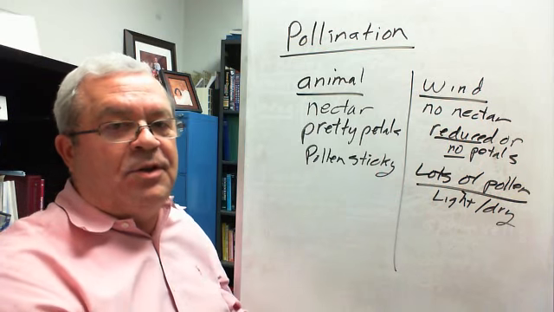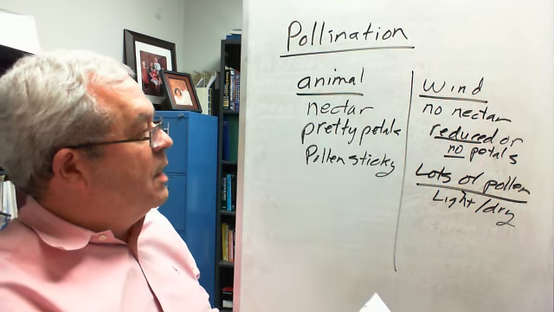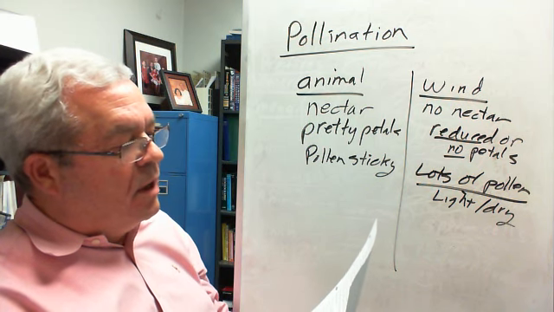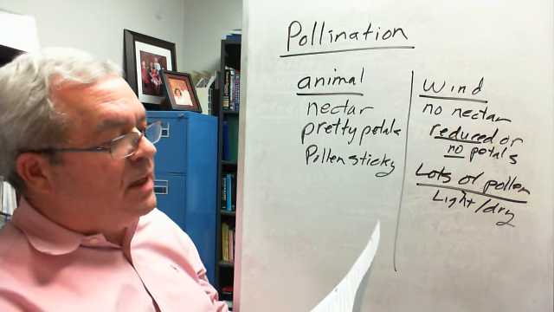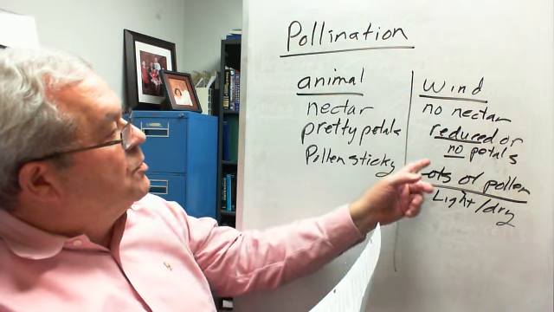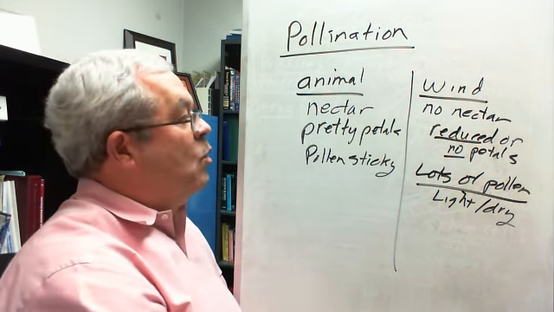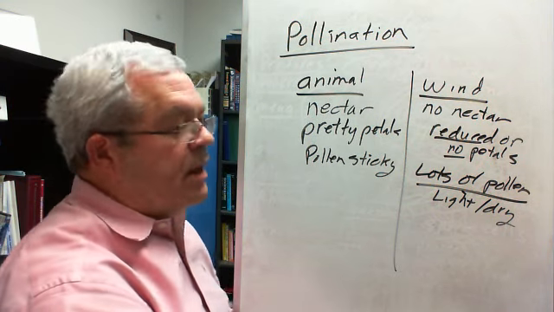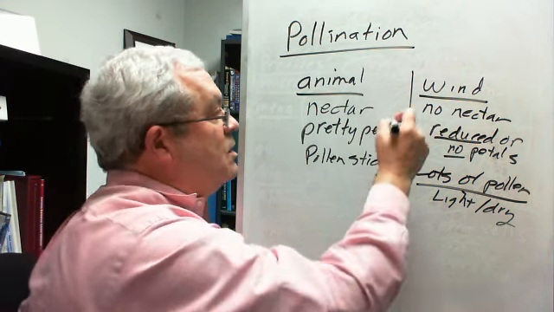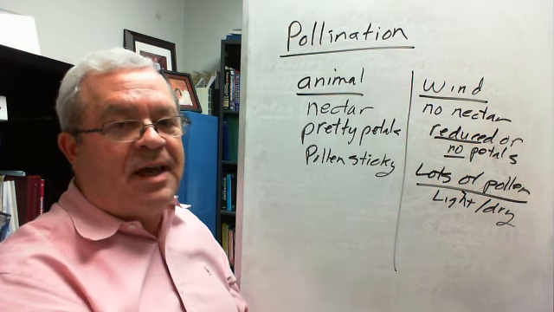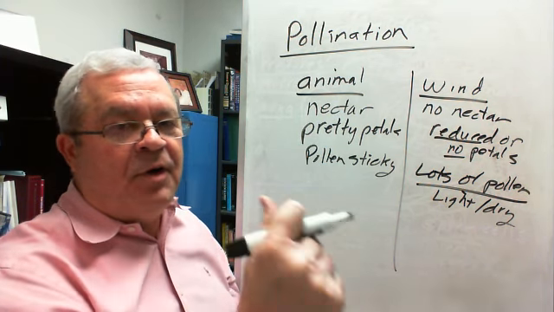You can see these are two different specialties. By the way, there's a question here. Why does it make sense for wind pollinated plants to produce lots of pollen? Because wind pollination is what? It's a very imprecise means of dispersal. Very inexact.